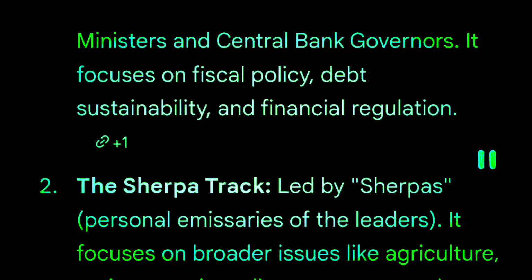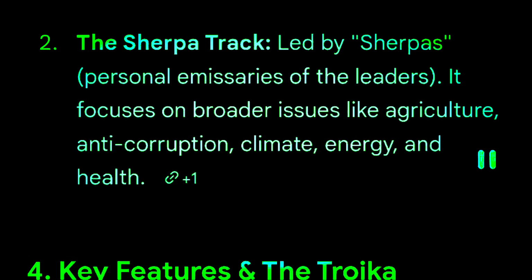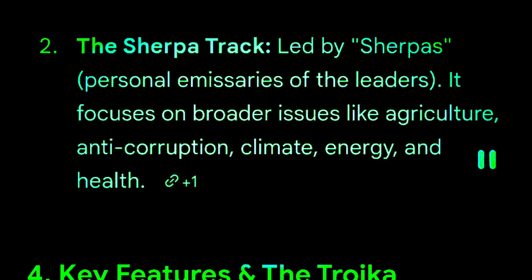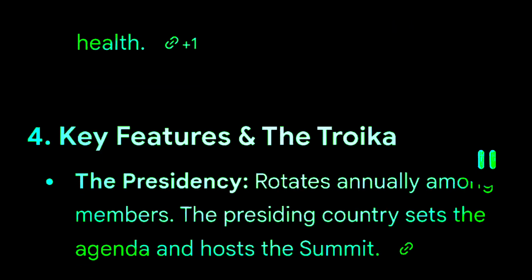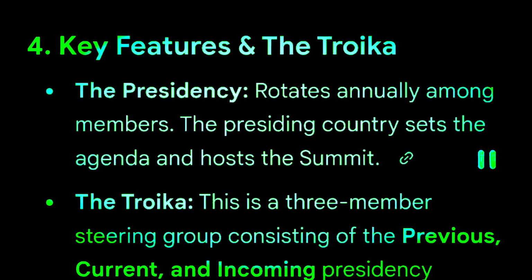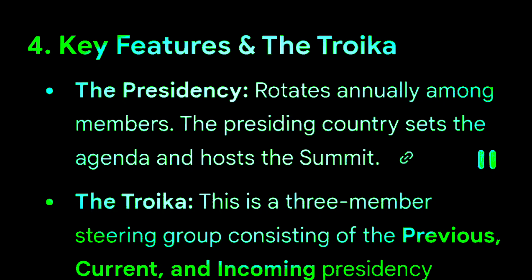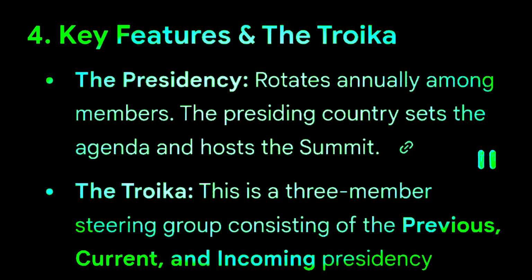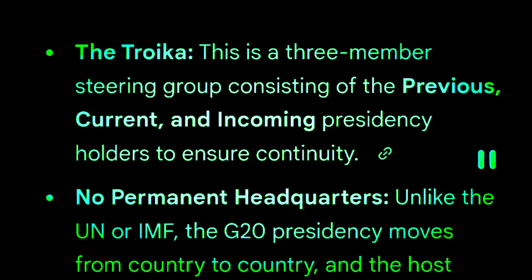The Sherpa track, led by Sherpas, personal emissaries of the leaders. It focuses on broader issues like agriculture, anti-corruption, climate, energy, and health. 4. Key features and the Troika. The presidency rotates annually among members. The presiding country sets the agenda and hosts the summit. The Troika: this is a 3-member steering group consisting of the previous, current, and incoming presidency holders to ensure continuity.